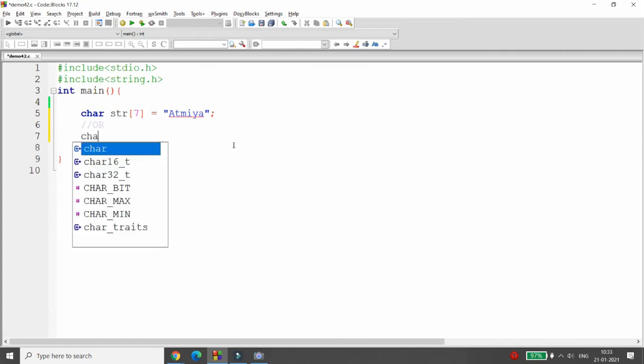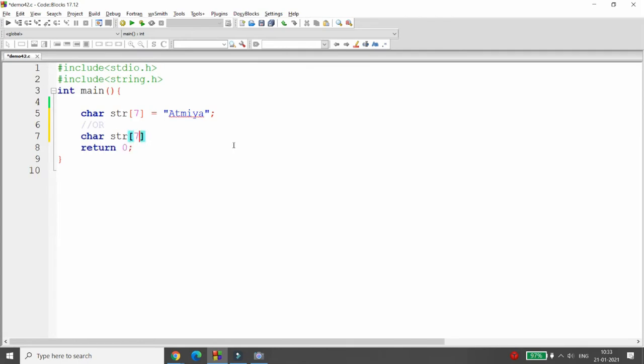If you write like this, character str of 7 is equal to, now here in curly braces, you can write capital A, T, M, I, Y, A, and here the last character will be the null. So both these representations are same.